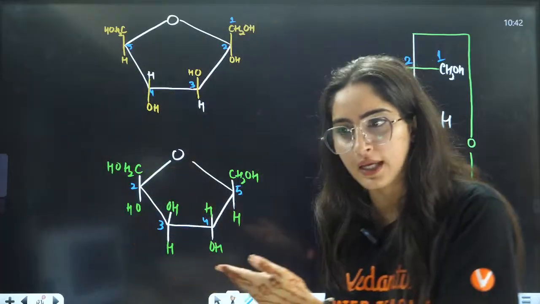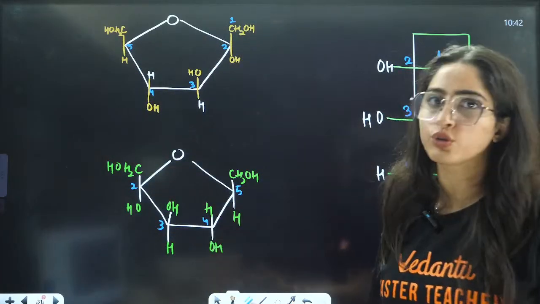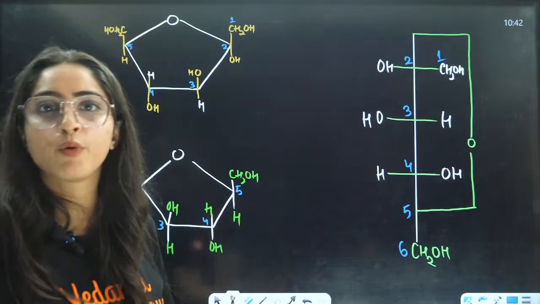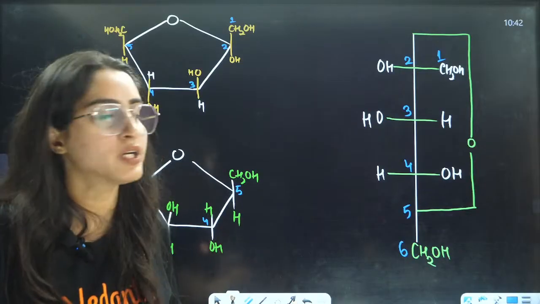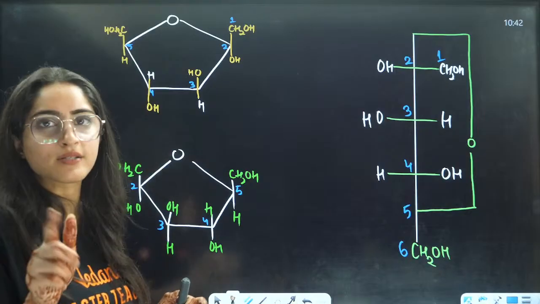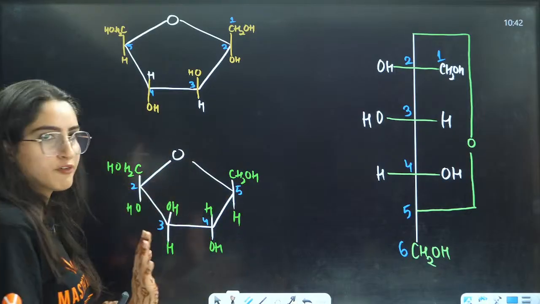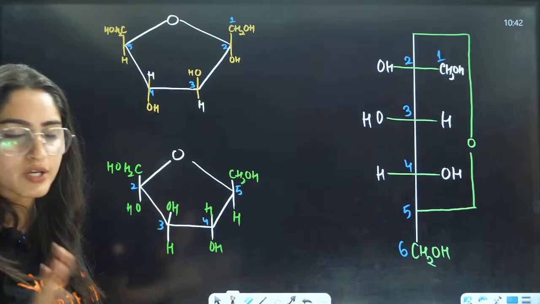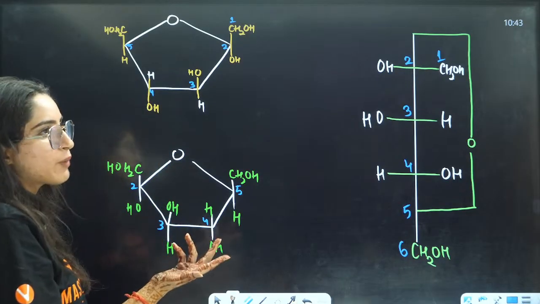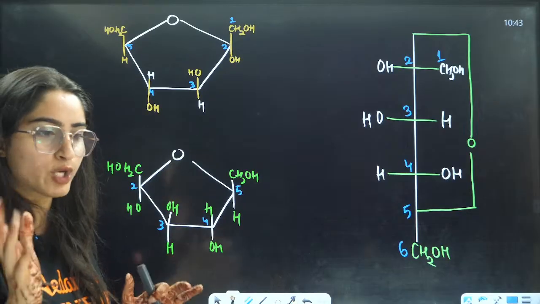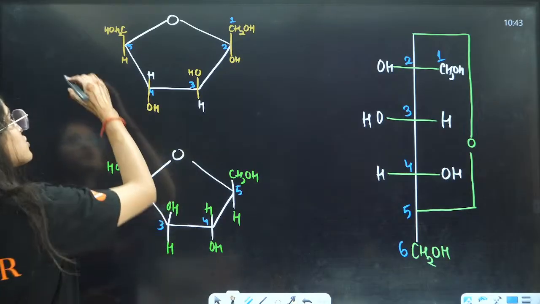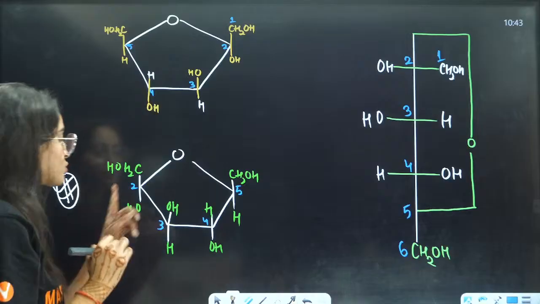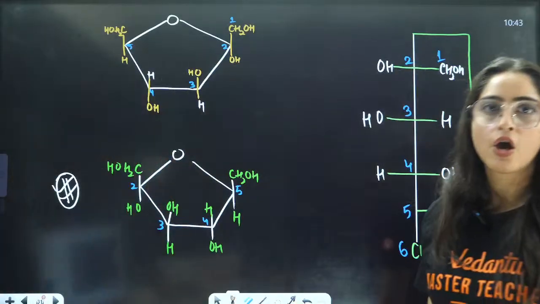There are two ways that you can see in the books, this way or this way, right? So don't get confused, because in the books it will rarely be mentioned that it is 1, 2, 3, 4, 5. In fructose students get confused because it has the CH2OH group above. So how can you identify which one they are telling you, which is the first one? I would advise you to just take one of them to draw in your notebooks. Some students draw it this way, some this way. I would advise this way, because in most of the books you will see OH, CH2OH like this, okay?